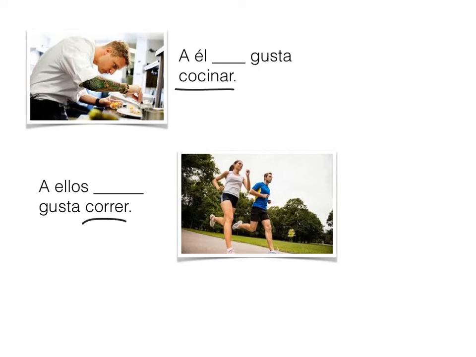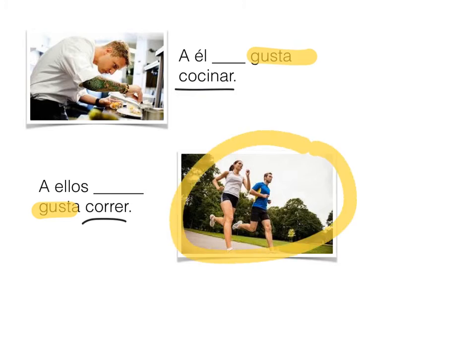The verb is always going to be in the singular form when it involves a verb, or even a series of verbs, as you'll see. So we don't even have to think about it. So another, running, to run, gives pleasure to them. To cook gives pleasure to this guy.